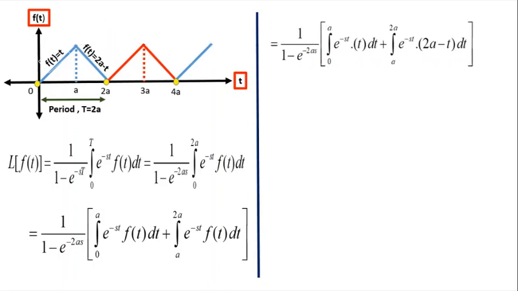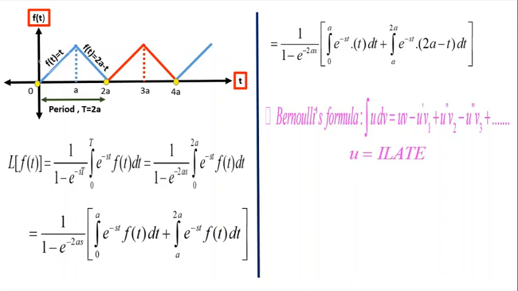So when we substitute it, we get 1 divided by 1 minus e power minus 2as into integral 0 to a e power minus st into t dt plus integral a to 2a e power minus st into 2a minus t dt. Here to solve this integral, we make use of Bernoulli's formula, that is integral u dv is equal to uv minus u dash v1 plus u double dash v2 minus u triple dash v3 etc., and u is chosen by the concept of ILATE.